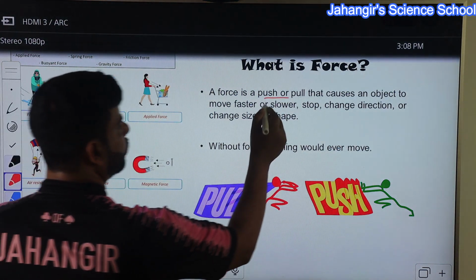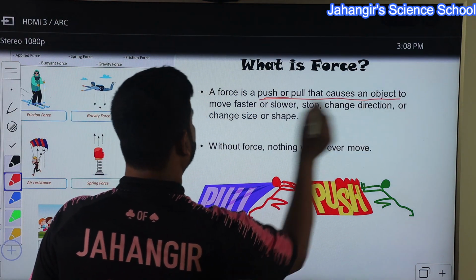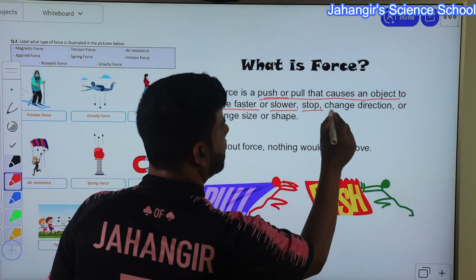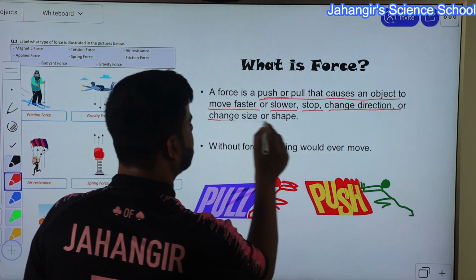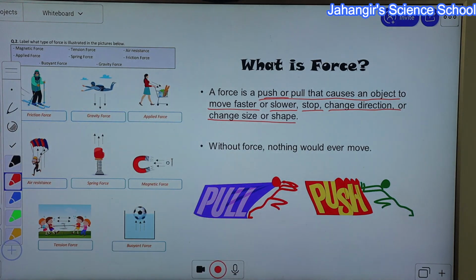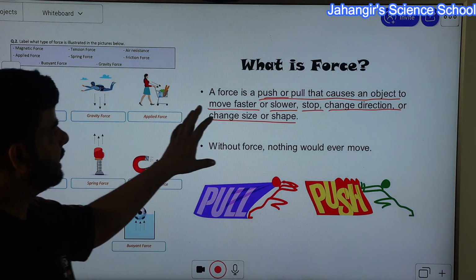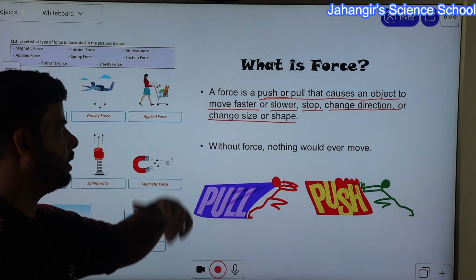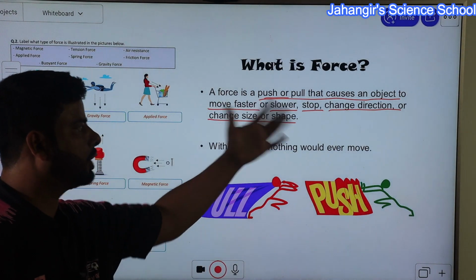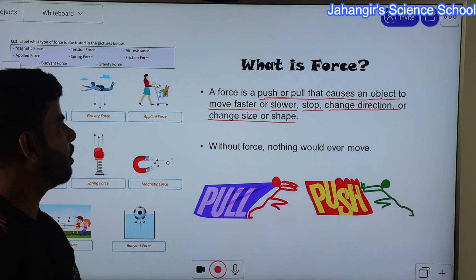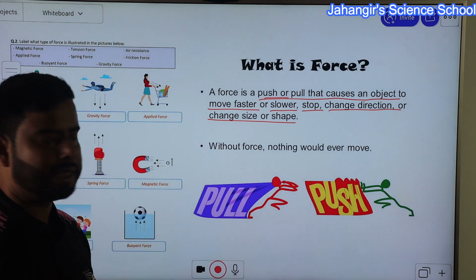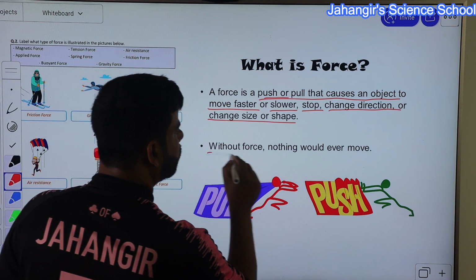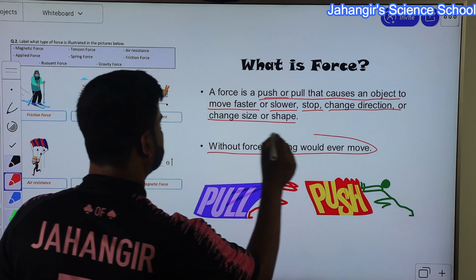A push or pull that causes an object to move faster or slower or stop, change its direction of motion, or change its shape and size is called force. Without force, nothing would ever move.